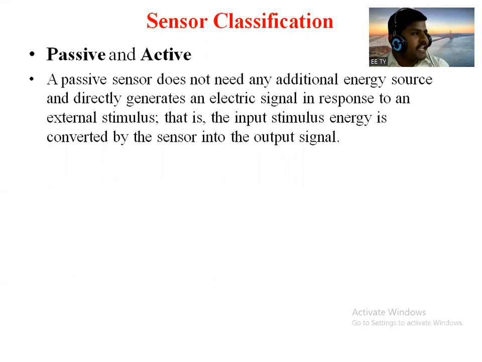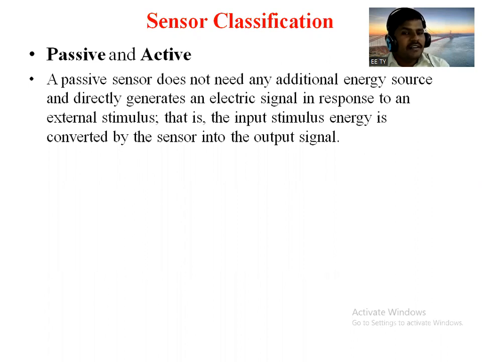That means for any stimulus we want to sense or respond to, it does not require any additional source or excitation circuit. This is the passive type of sensor.